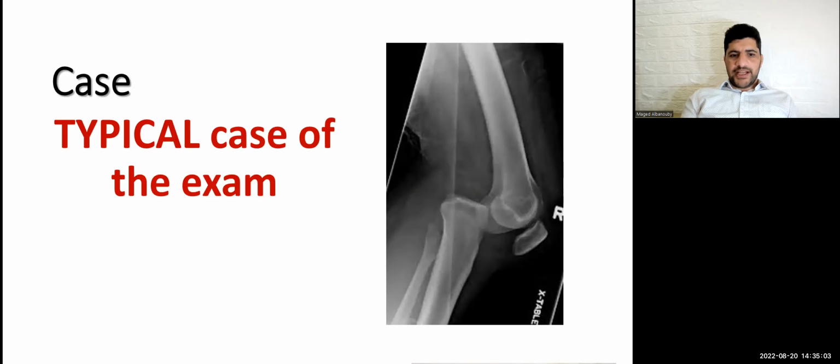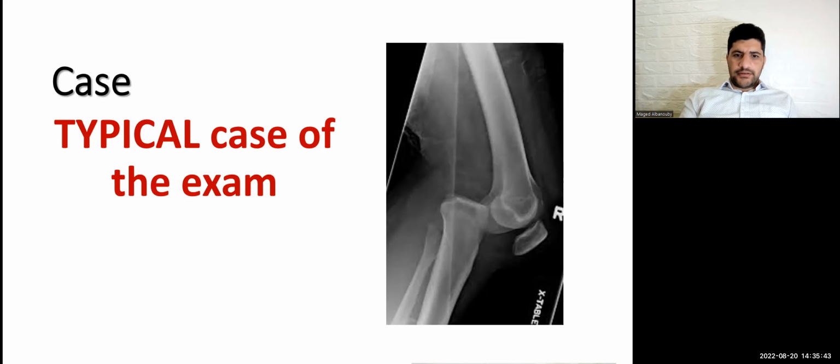My first case is a typical case of the exam. It is frequently asked, very important and very basic, which is knee dislocation. The question can be in many ways, either how to deal with this knee dislocation in emergency, or how to deal with this one shortly after. He can give a scenario with vascular injury or without vascular injury. All of these can happen in the exam.